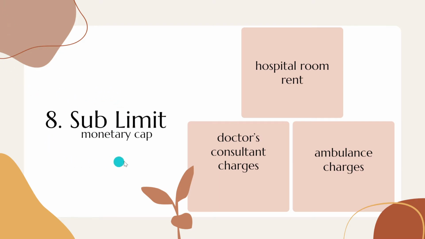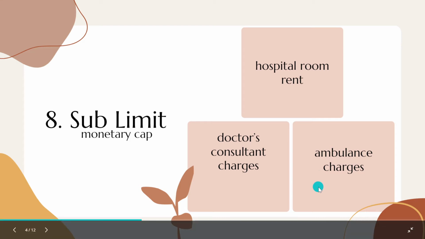The next factor is the sublimit or the monetary cap. What this sublimit actually means is that there are various subtypes or subcategories within the total policy that you've selected. The total policy amount would be split into different breakups, and that would lead to sublimits, maybe in the form of hospital room rent, what can be the maximum cap on that, what is the doctor's consultation charge, what is the maximum amount that you can claim under that, and what are the ambulance charges, and so on.